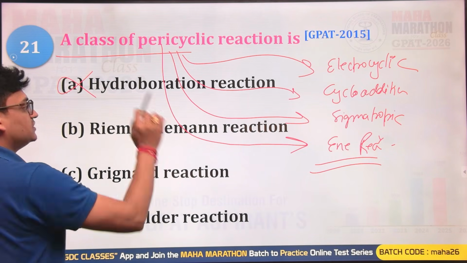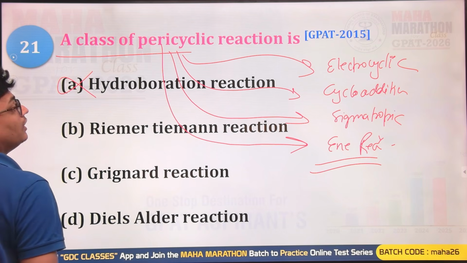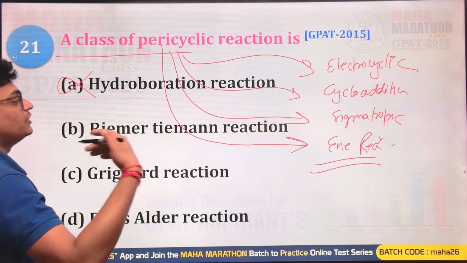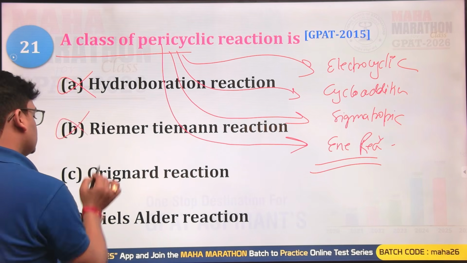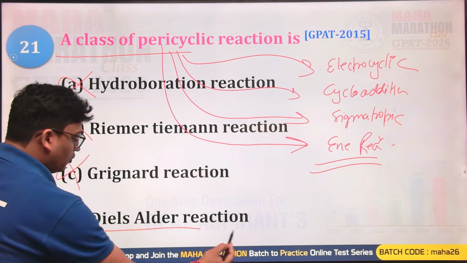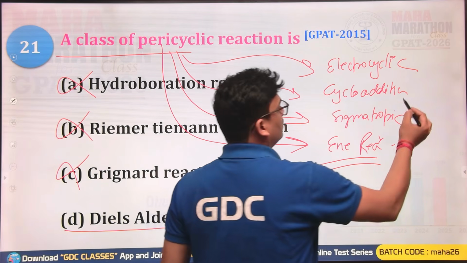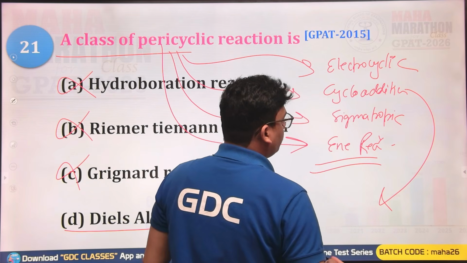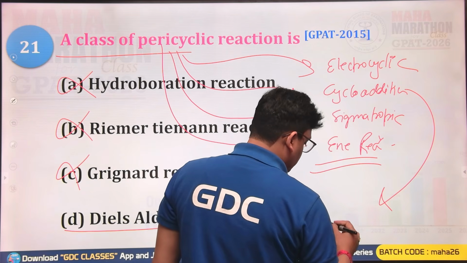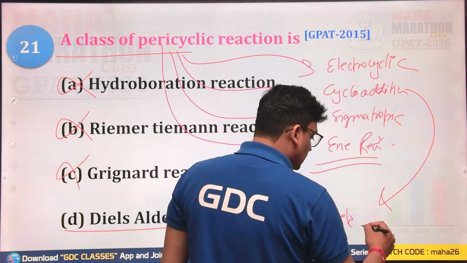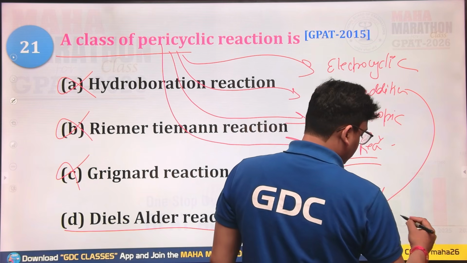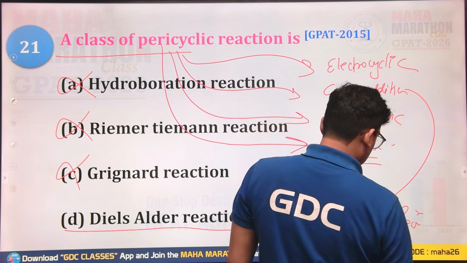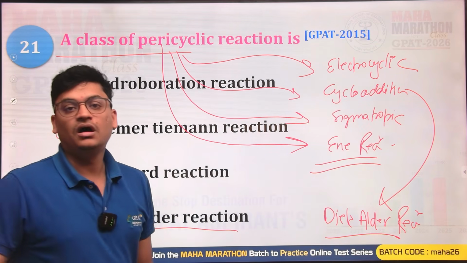Hydroboration reaction, no, this is for the alkenes to produce an alcohol. Alkene is converted into alcohol. Reimer-Tiemann, no, that is also not. Diels-Alder. Okay, so this Diels-Alder reaction is a kind of reaction inside the cycloaddition reactions. So the Diels-Alder reaction will be your right answer here. These are the 4 categories of the pericyclic reaction.